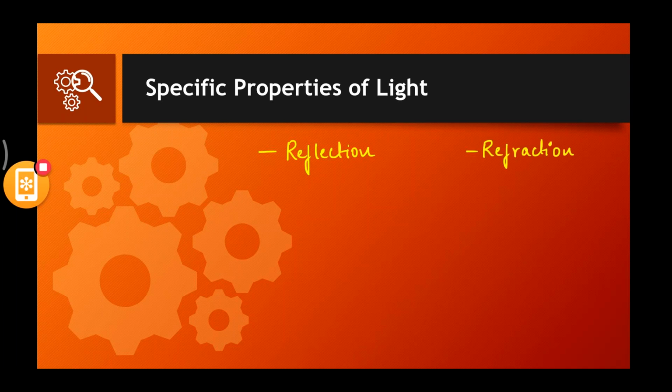The second one is refraction. Everybody should know refraction. Even if you don't know what reflection and refraction are, nobody's going to kill you. Don't take too much tension in your head. It's okay, no problem. You will learn in this class. So reflection and refraction are specific properties of light. Not only these, we have certain other specific properties of light as well. Can someone name a few of them, or should I give them directly? Let's see. Probably you can name a few of them.